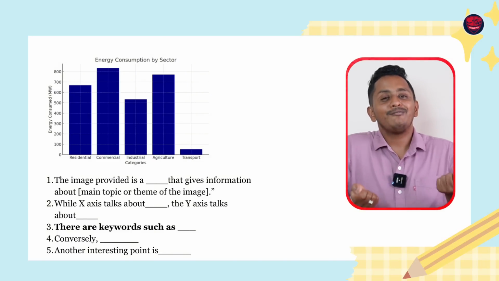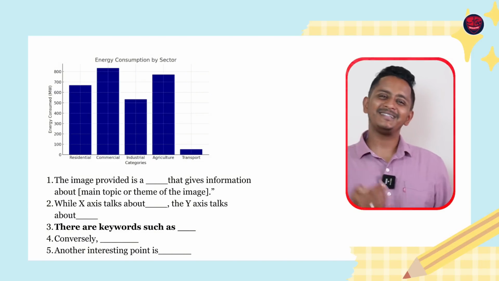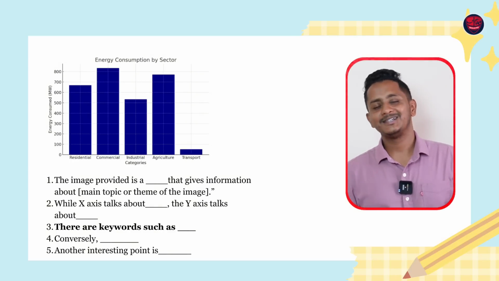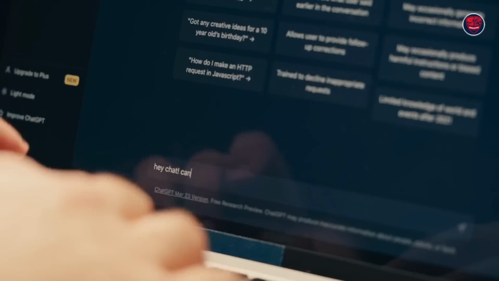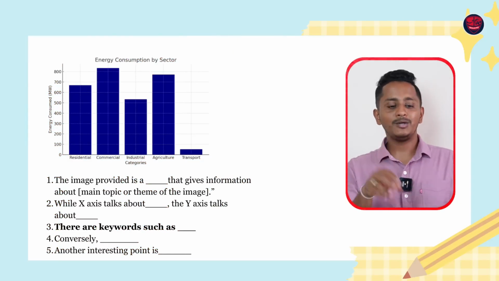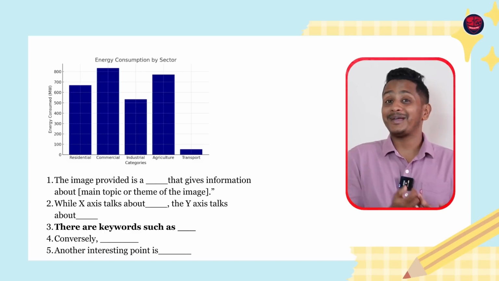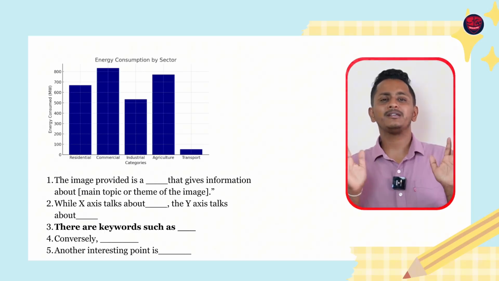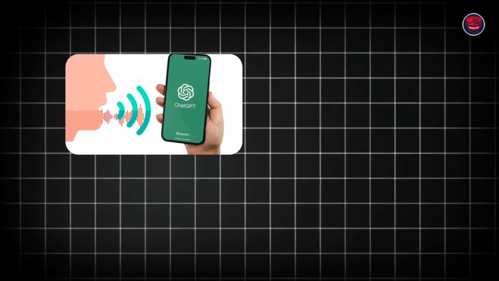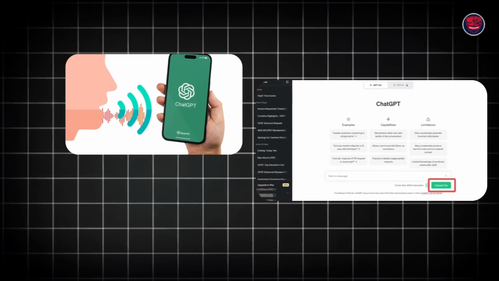Something of this which do not have life. A software is intelligent, man. You just speak like this, you put this image, upload this image rather to ChatGPT and ask ChatGPT to review your response. I'm going to give an audio, you listen to the audio and give me your response and tell me if it is a mechanical response or not. You just put this sentence and record using your phone and just upload it. In your phone app you can directly speak, in the laptop you can upload the file. Trust me, ChatGPT will tell you there is no life in the audio that you gave. It's very easy to do all these things.